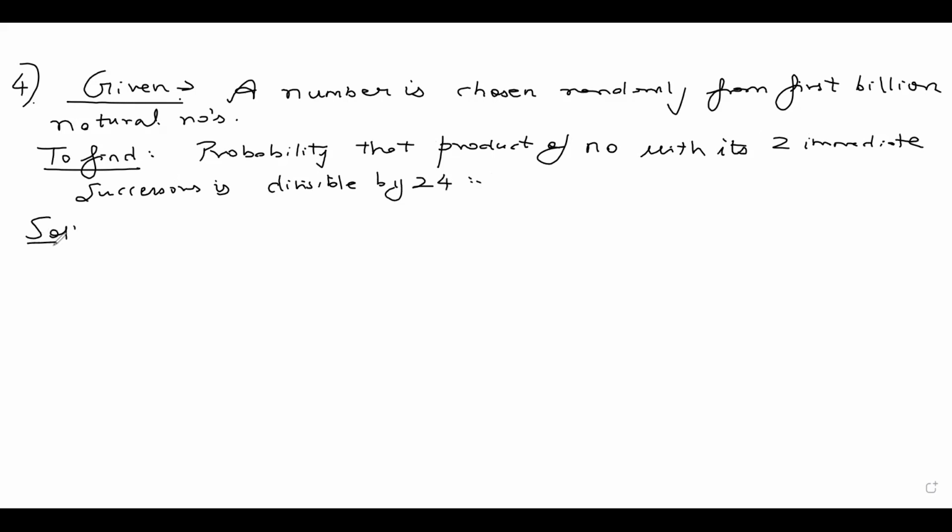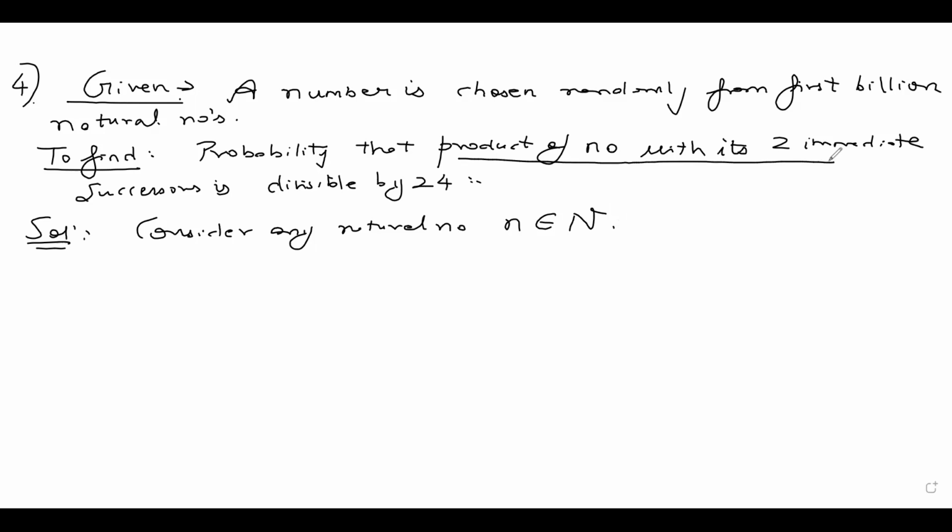First of all, let's take any natural number. So consider any natural number n belonging to the set of all natural numbers. The product of the number with its two immediate successors: I can write S of n as the product of n with its two immediate successors, n plus 1 and n plus 2.